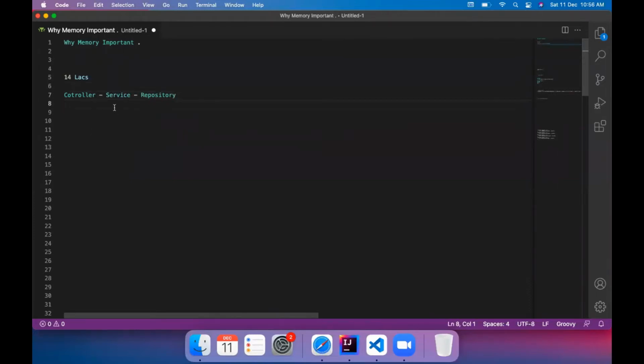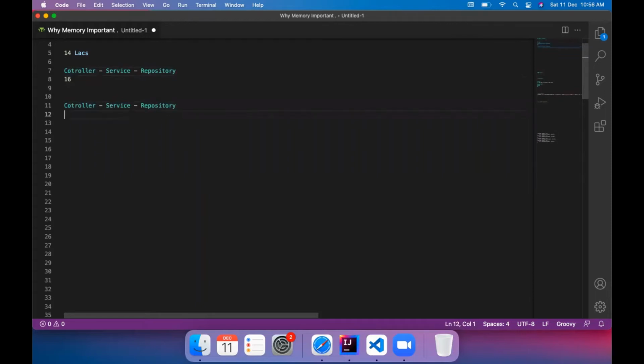And then I went into another company, now 16 to 17 lakhs or whatever it is. What I was doing is, again, controller, service, repository. Then another company, a major IT major, controller, service, repository. I traveled to Singapore, and there also I did controller, service, repository.